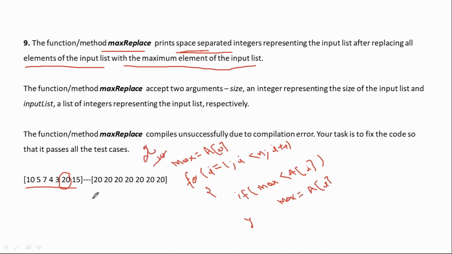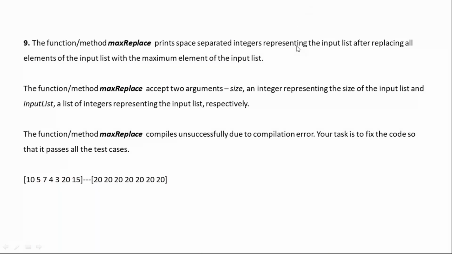Then replace all the elements. Just replace all the elements, so we can initialize all the elements like that. This is simple: we just find the max element and replace all the elements with the max element. So just take the code.